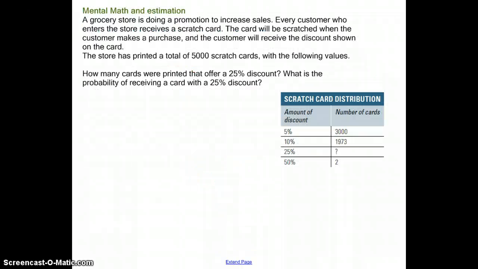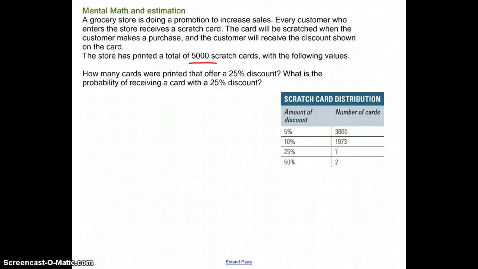Then we're going to go to mental math and estimation. A grocery store is doing a promotion to increase sales. Every customer who enters the store receives a scratch card. The card will be scratched when the customer makes a purchase, and the customer will receive the discount shown on the card. The store has printed a total of 5,000 scratch cards with the following values. How many cards were printed that offer a 25% discount? What is the probability of receiving a card with a 25% discount?